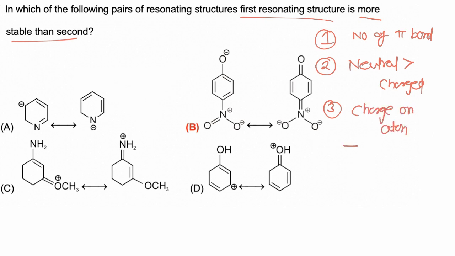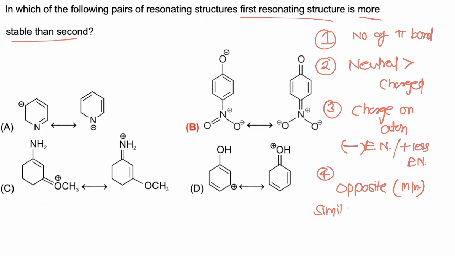Then we have to compare charge on atom. Negative charge must be present on an electronegative element and positive charge on a less electronegative or electropositive atom. At last we compare distance: opposite charges at minimum distance, and similar charges at maximum distance.